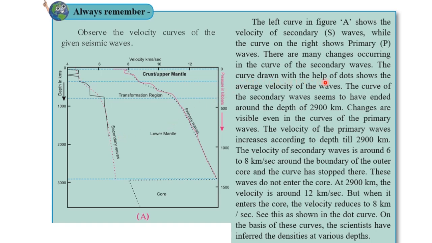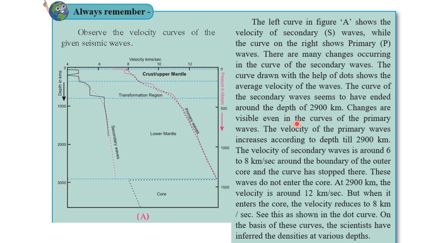The curve drawn with the help of dots shows the average velocity of the wave, and you can see pink colored dots over here. These are the average velocity of the waves, and the average velocity is shown for both the waves. And you can see over here the secondary wave has ended.